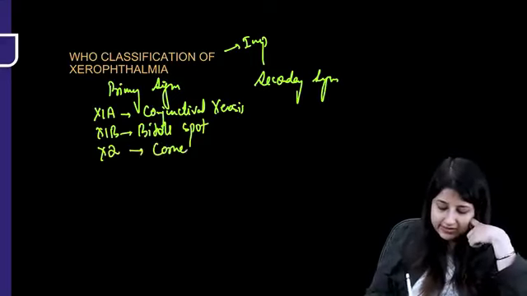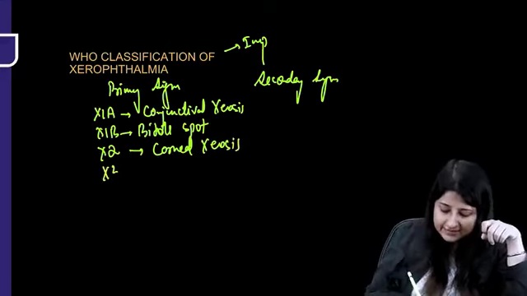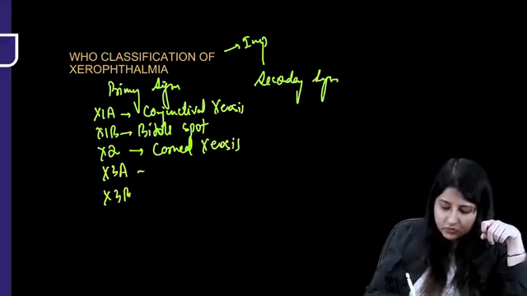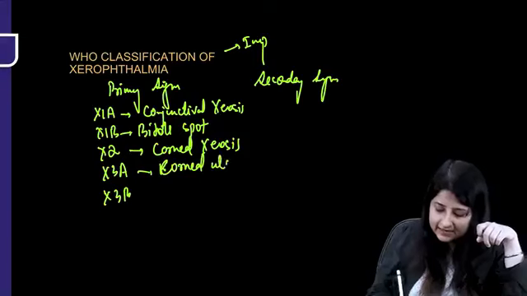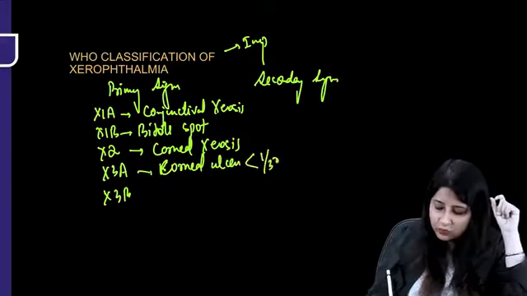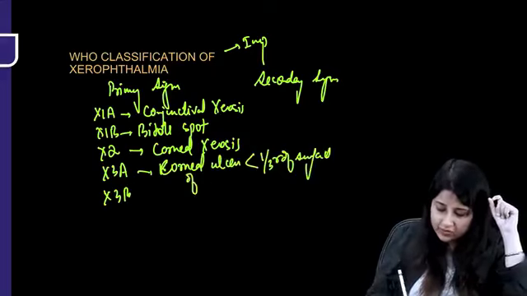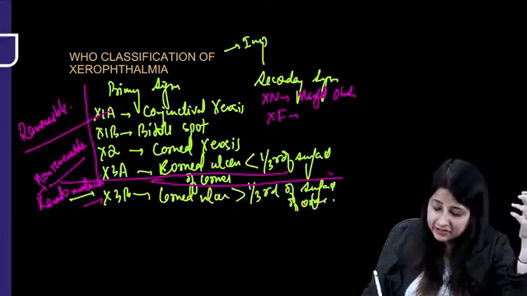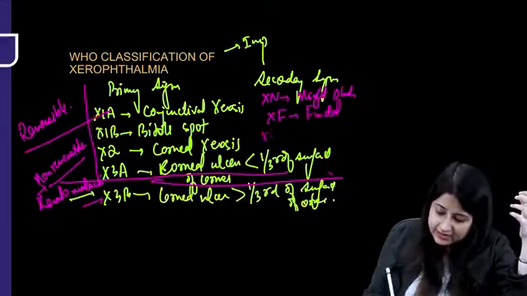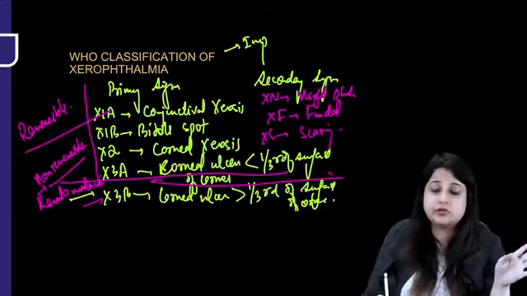X2 is corneal xerosis. Then we have X3A and X3B. So what is X3A, guys? Corneal ulcer, but it includes less than 1/3 of surface of cornea. And X3B is corneal ulcer involving more than that. Then you have XF. XF is xerophthalmic fundal changes, and XS, everybody, is scarring. So this is a very, very important WHO classification.